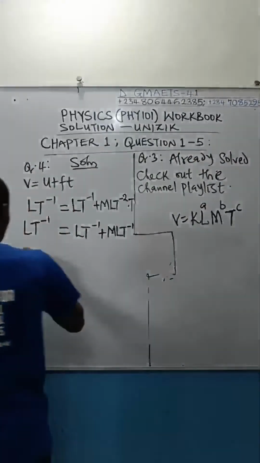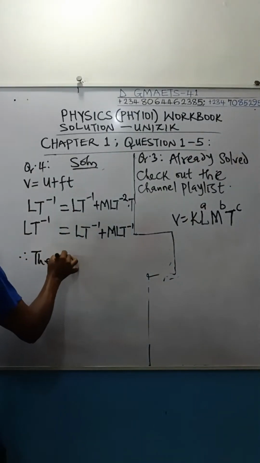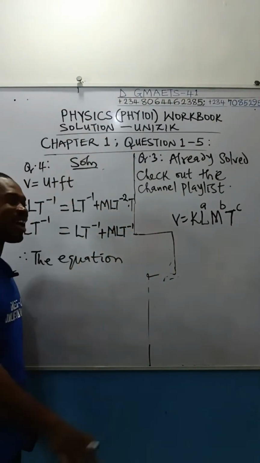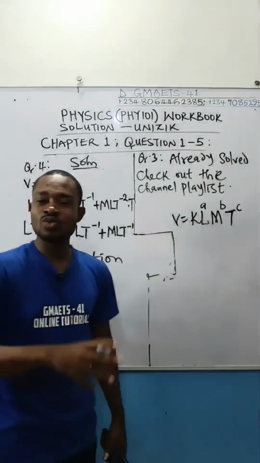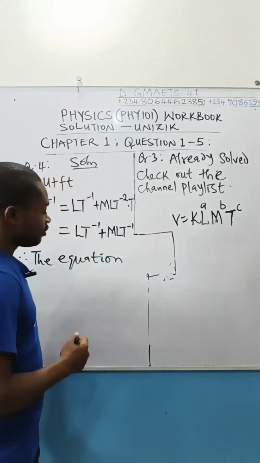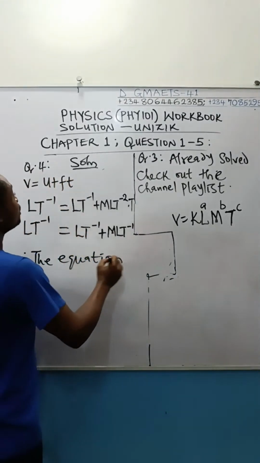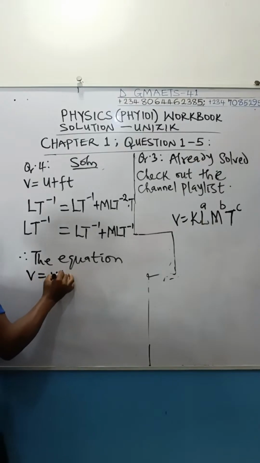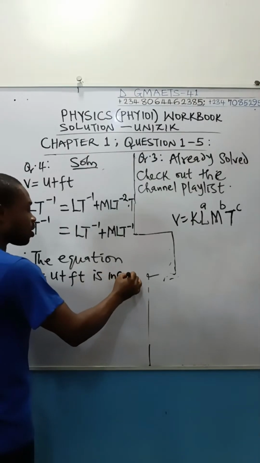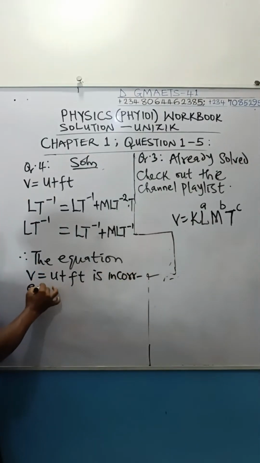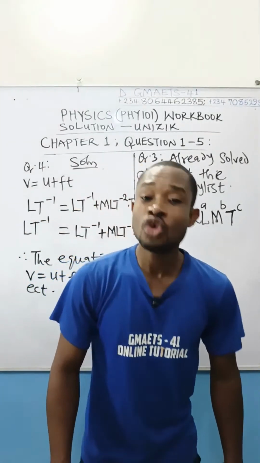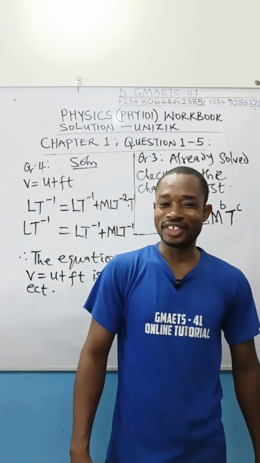So I will make the conclusion: therefore, the equation V equal to U plus Ft is incorrect. One can also say it is inconsistent. Like I said on this channel, I broke down the different aspects in which problems on dimensions can be asked.